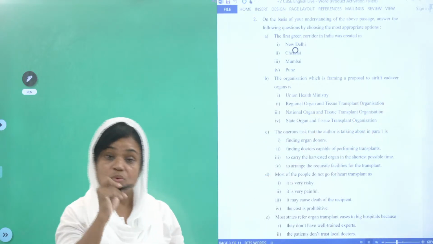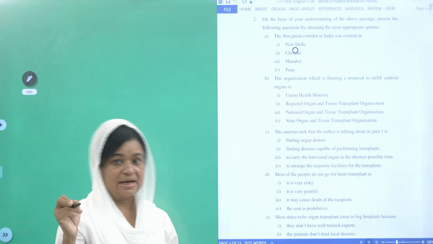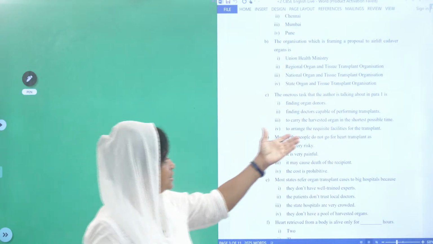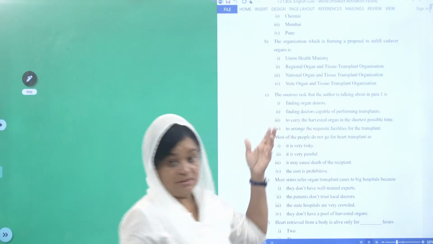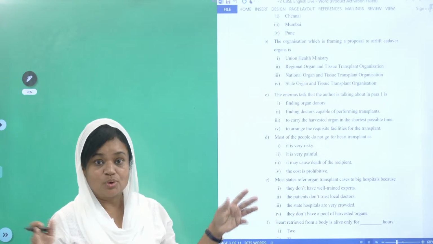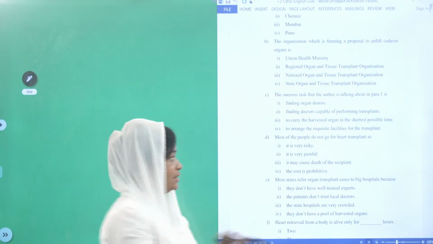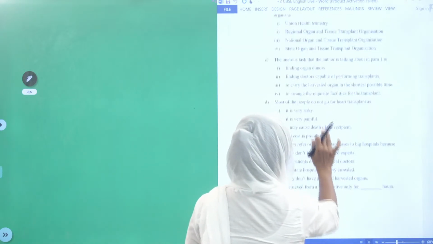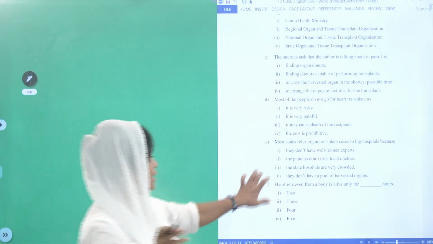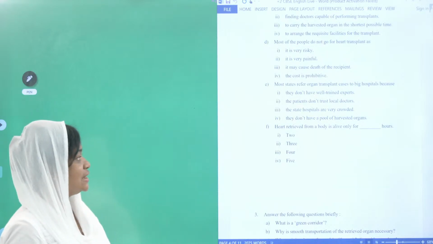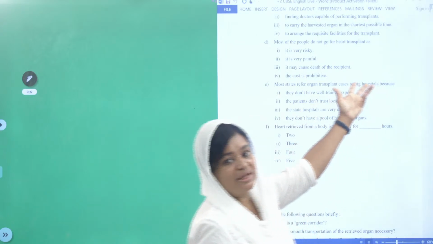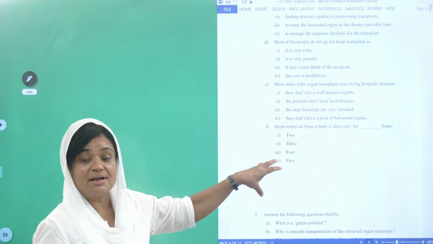What do you feel? What strikes you? Please underline those words with the pencil. Okay, next one. The onerous task that the author is talking about in para 1 is... Onerous task. I do not know the meaning of that word, onerous. You also don't know? Then underline it. Okay. Next, most of the people do not go for heart transplant as... Heart transplant, underline that. Next one, most states refer organ transplant cases to big hospitals because... Why do they refer? Underline that.